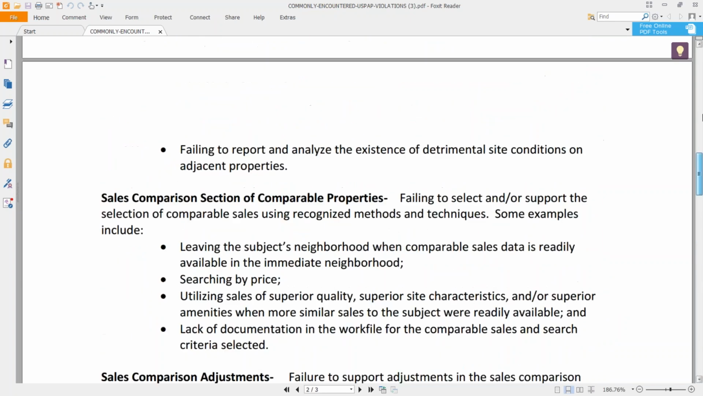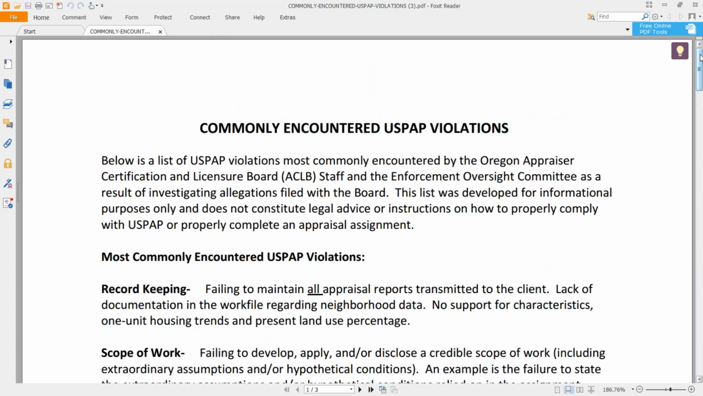And again, check out your own states, and don't believe this video just because I am talking about it and we're looking at it right now. Check the state to see if there are updated lists and updated information from the state on what they're enforcing and what they're finding in terms of common errors, common USPAP violations.